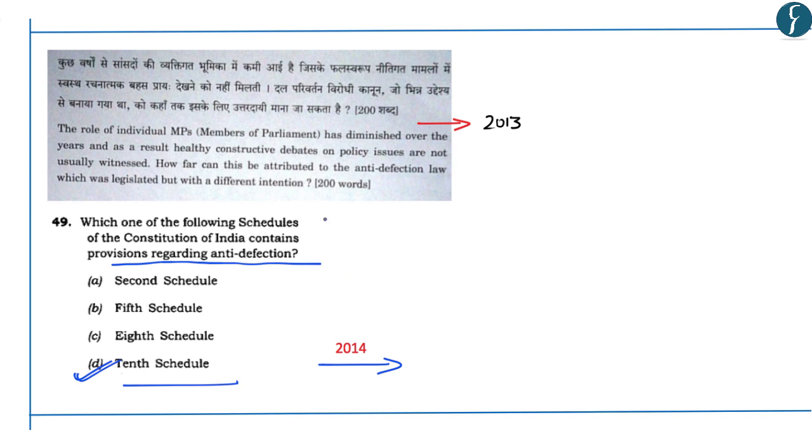The question asked in the mains was, the role of individual MPs, that is members of parliament, has diminished over the years and as a result, healthy constructive debates on policy issues are not usually witnessed. How far can this be attributed to the anti-defection law which was legislated but with a different intention? So we understand that anti-defection law becomes a very important subject with respect to prelims as well as mains examination.